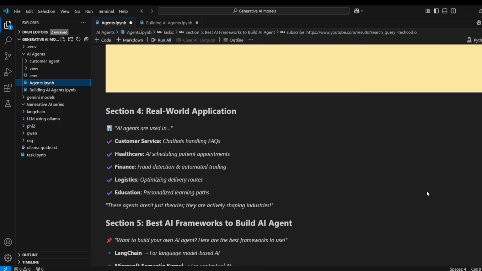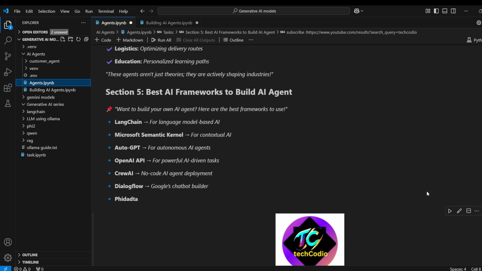Now section 4. It is real world applications. For example, AI agents are used in customer service like chatbot handling FAQs, ChatGPT, Gemini, Claude, Perplexity, etc. Healthcare, AI scheduling patient appointments. Finance, fraud detection and automated trading. Logistics, like optimizing delivery routes. Education, personalized learning paths. These agents aren't just theories, they are actively shaping the industries. So many agents are currently being used in many companies. I'm going to talk more about that in the next videos, right?